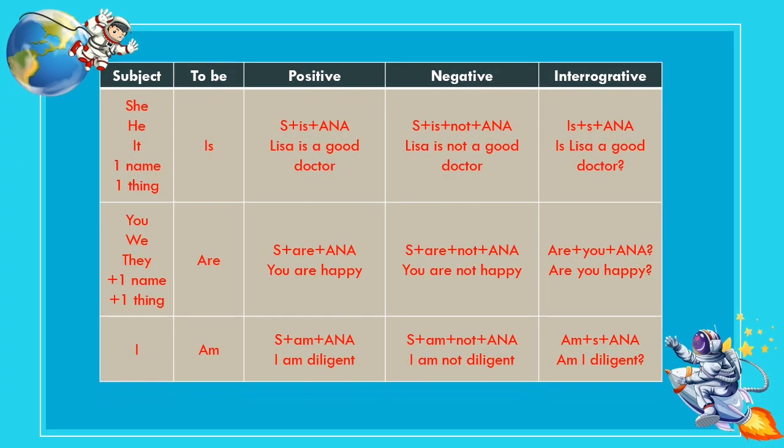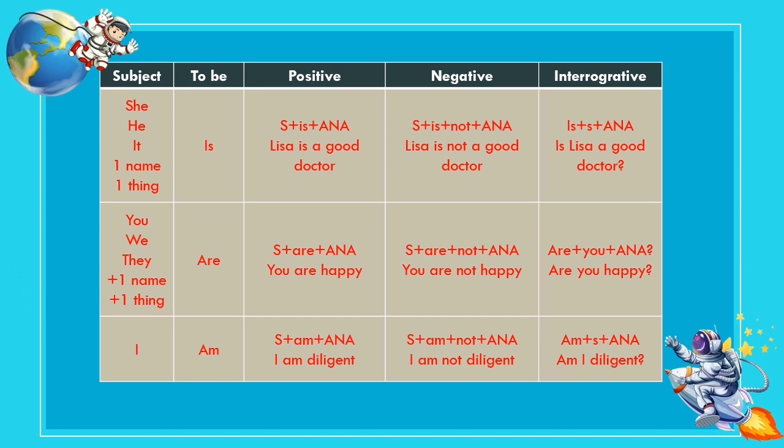The following is the use of positive, negative, and interrogative sentences. For subject she, he, it, one name, one thing, to be used is "is". The positive sentence is subject plus is plus adjective, noun, adverb. For example, Lisa is a good doctor.